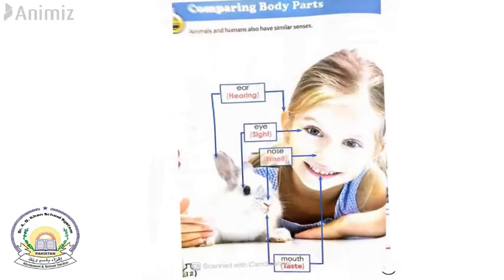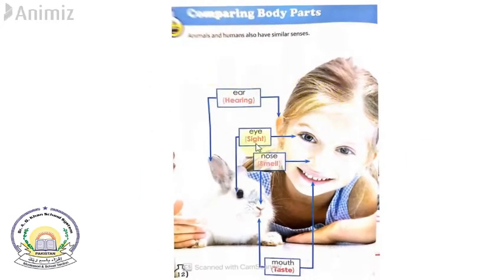Just like human beings, animals have similar senses, like the sense of hearing. We hear by our ears. So hearing is one sense, and seeing, the sense of sight, is another, to be able to look at things with the eyes. Then to smell different fragrances and smells is the sense of smell, which is done by the nose, and the sense of taste is done by the mouth.